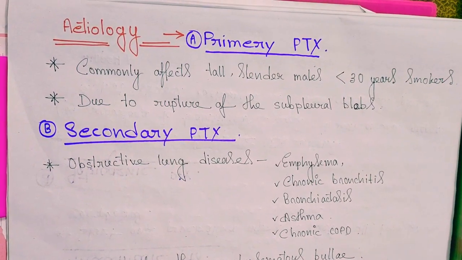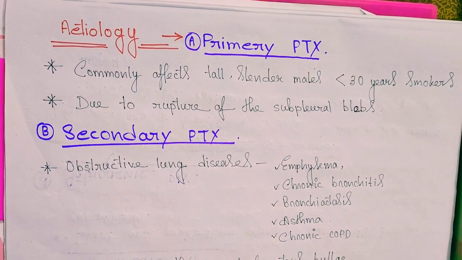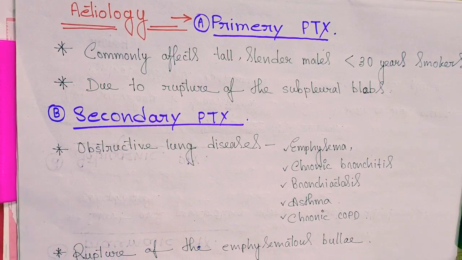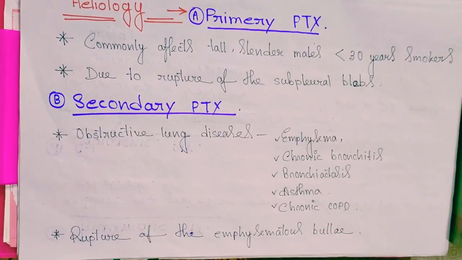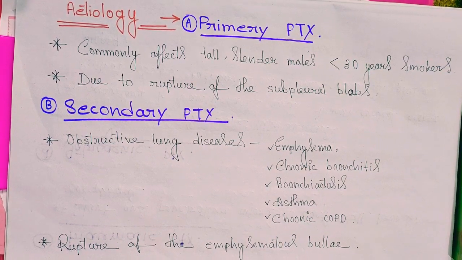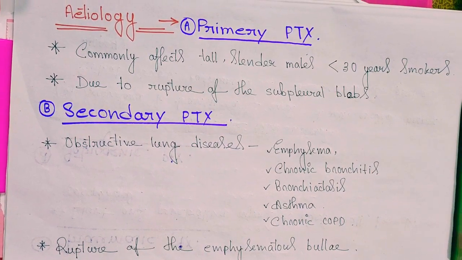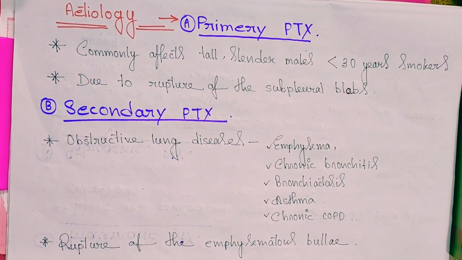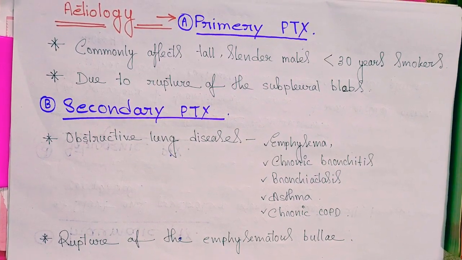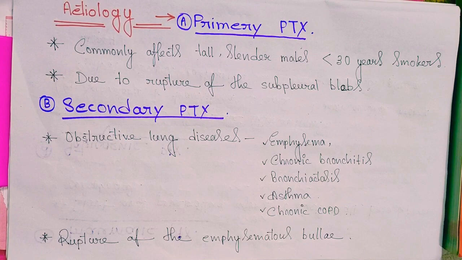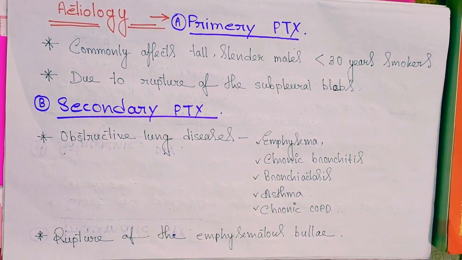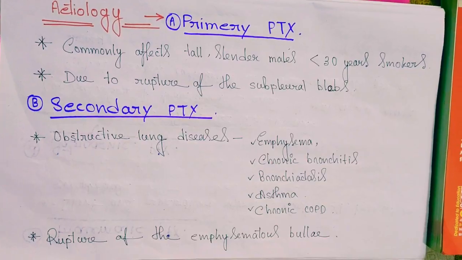Let's see the etiology. In case of primary pneumothorax, it commonly affects tall, slender males less than 30 years, smokers, and is due to rupture of the subpleural blebs. And in secondary pneumothorax, the most common etiology is obstructive lung diseases like emphysema, chronic bronchitis, bronchiectasis, asthma, chronic COPD patients, and rupture of an emphysematous bulla.